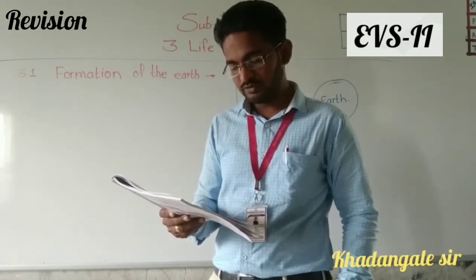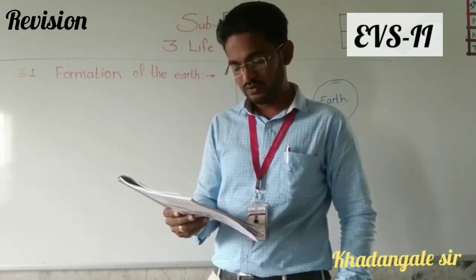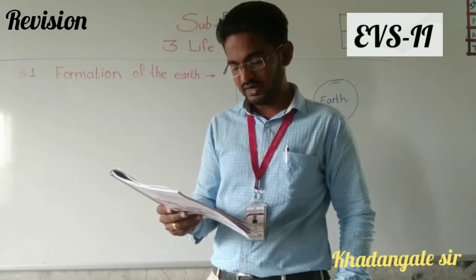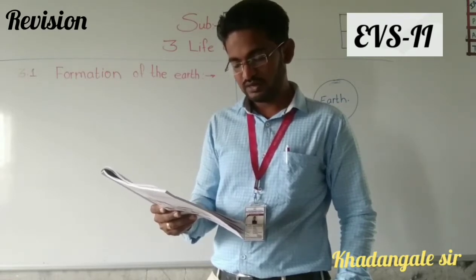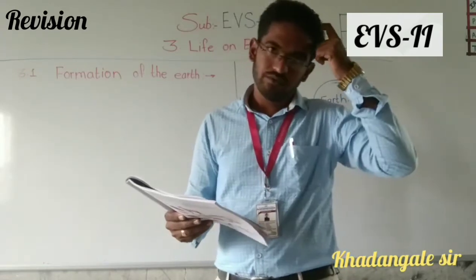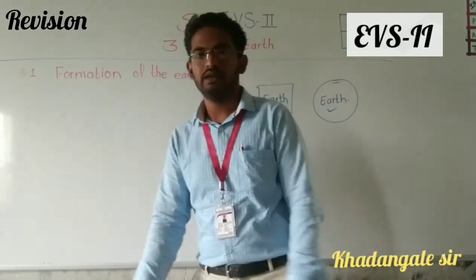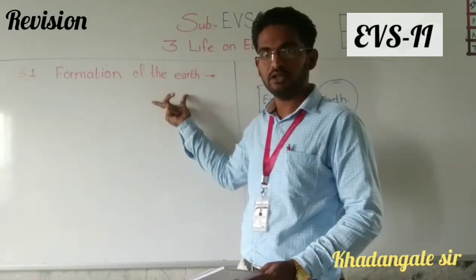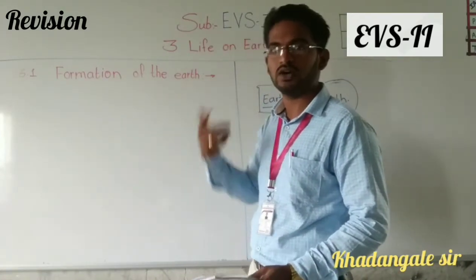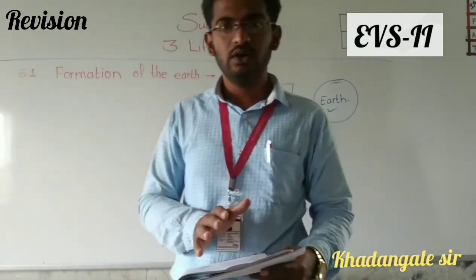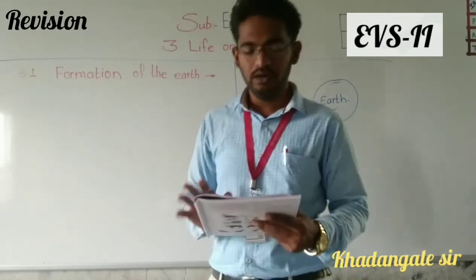The names of these planets are Mercury, Venus, Earth, Mars, Jupiter, Saturn, Uranus and Neptune. Again and again I am telling you this point so you should not forget what we are learning: how the Earth was formed.